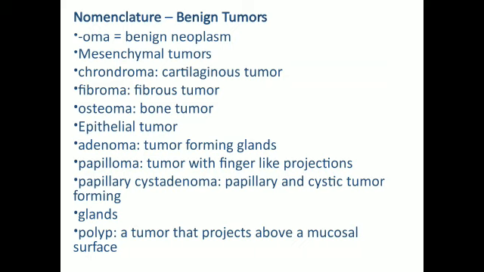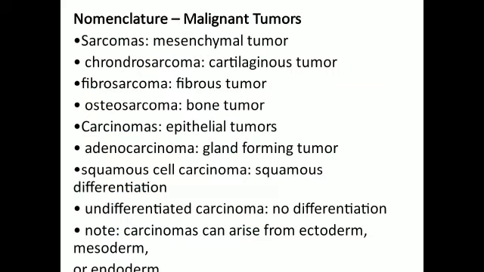Now, the nomenclature. Benign tumors, the benign neoplasms, end in -oma, classified as mesenchymal tumors and epithelial tumors. Mesenchymal tumors, for example chondroma, fibroma, osteoma. Epithelial tumors: adenoma, papilloma, papillary cystadenoma. Malignant tumors can be sarcomas or carcinomas. Sarcomas: chondrosarcoma, fibrosarcoma, osteosarcoma. Carcinomas: adenocarcinoma, squamous cell carcinoma, undifferentiated carcinoma.